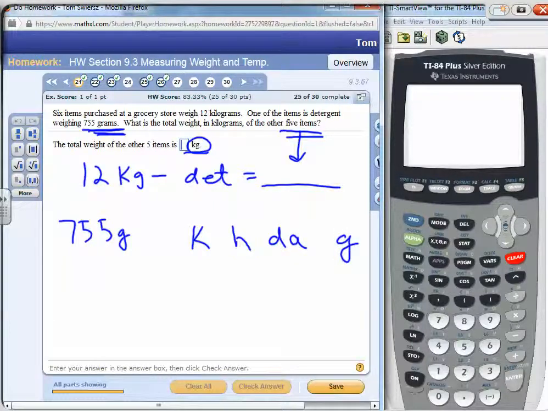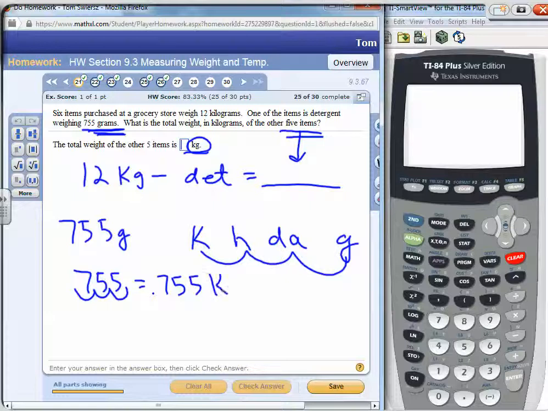So to go from grams to kilograms would be 1, 2, 3 jumps to the right. So 755, the decimal to the right of the number, 1, 2, 3 would give us 0.755 kilograms. So the weight of the detergent is 0.755 kilograms.